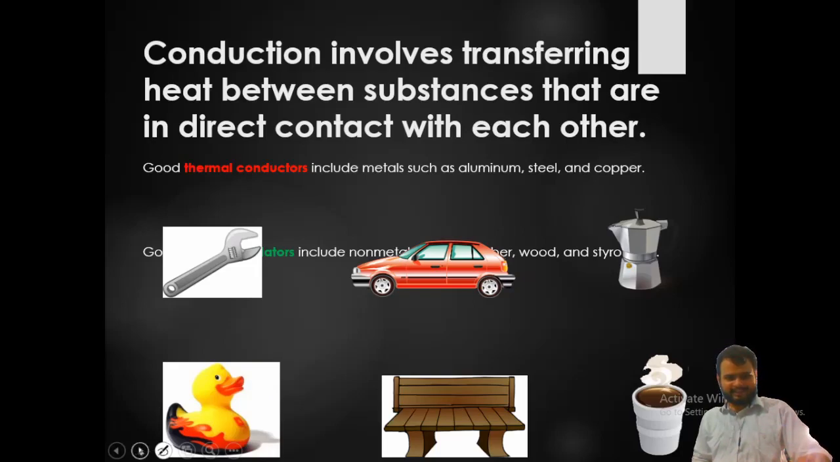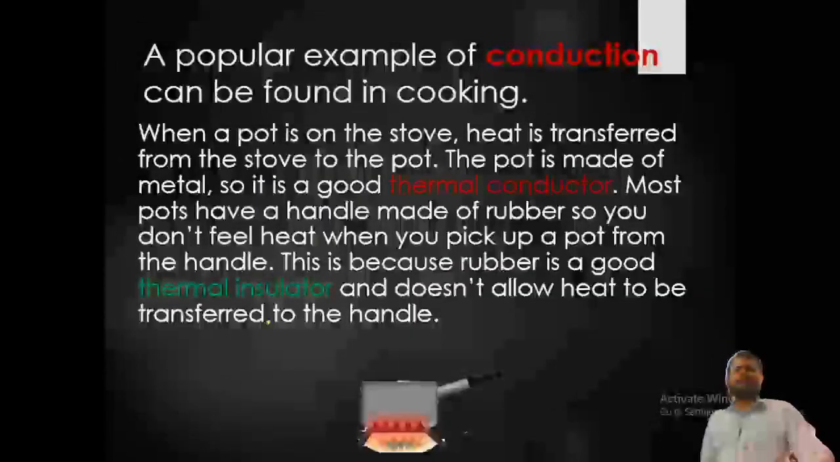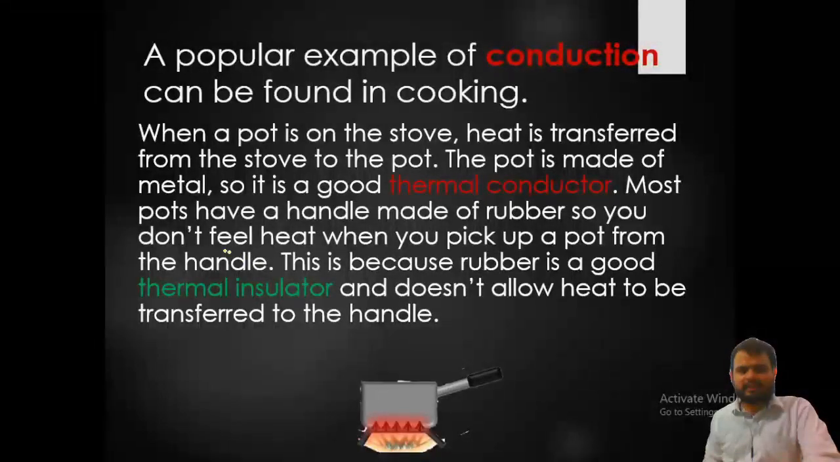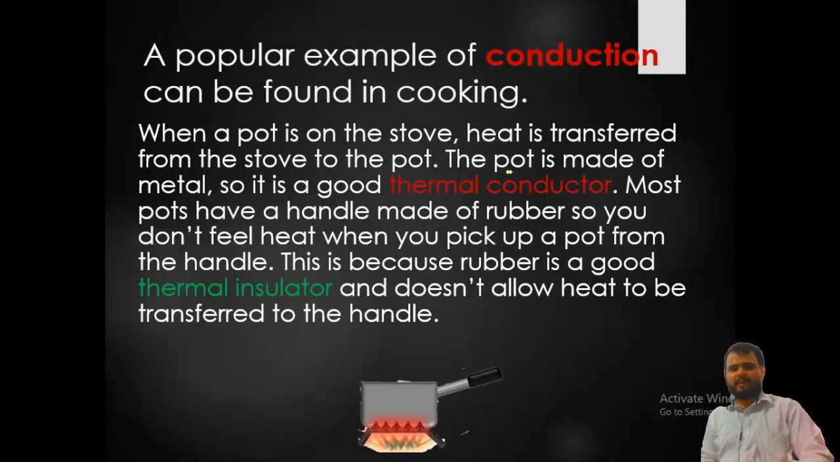Good insulators. A popular example of conduction can be found in cooking. Conduction is nothing but transfer of heat. When a pot is on a stove, heat is transferred from the stove to the pot. The pot is made of metal, so it is a good thermal conductor. Most pots have a handle made of rubber so that you don't feel heat when you're picking up the pot from the handle. This is because rubber is a good thermal insulator and doesn't allow heat to be transferred to the handle.